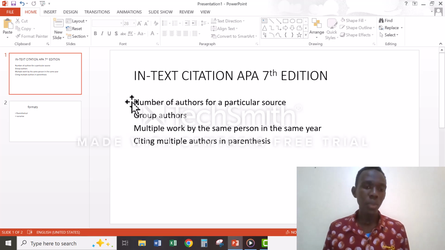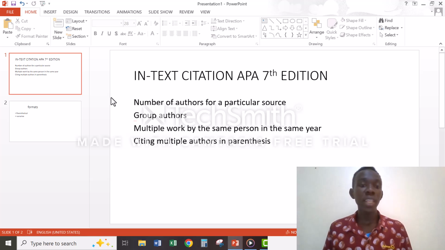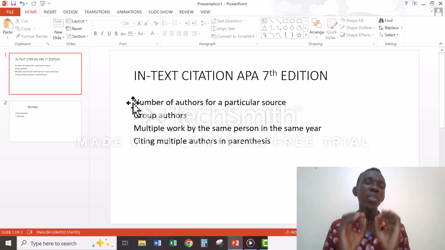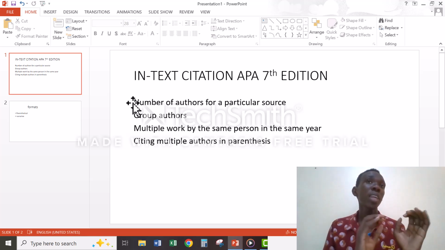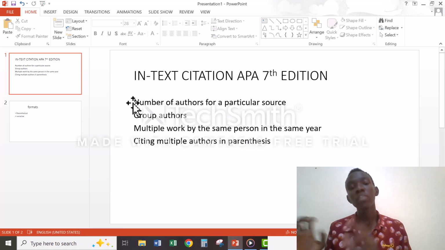And then when it comes to two authors, you quote the first author, then you separate with a comma. Then you quote the second author, and then you put the year of their publication. When it comes to three authors as well, you do the same thing. You quote the first author, you separate with a comma. The second author, you separate with a comma. The third author, you separate with a comma. Then you quote the year of publication.